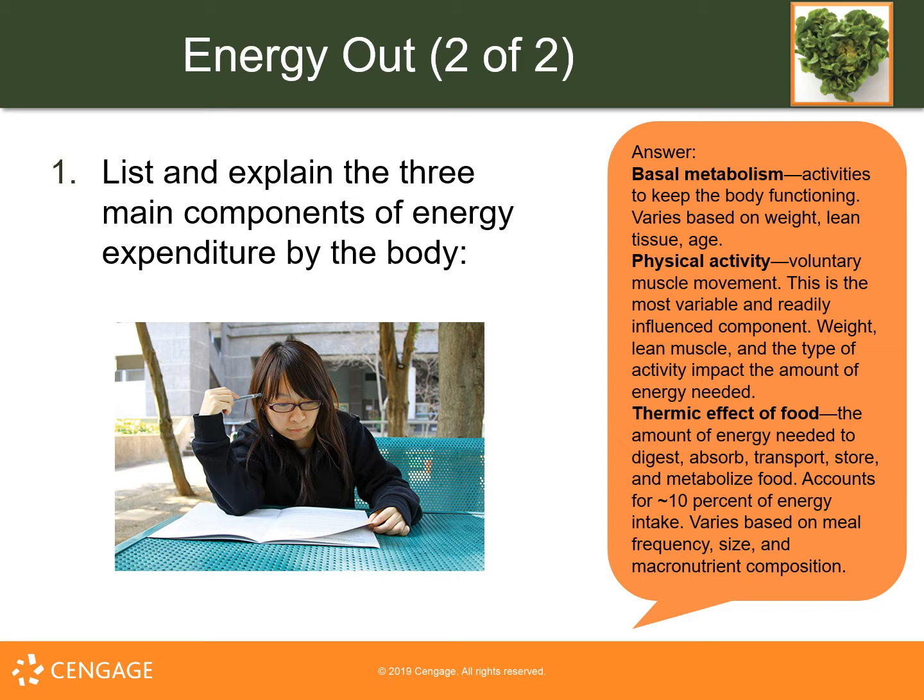Basal metabolism: activities to keep the body functioning; varies based on weight, lean tissue, and age. Physical activity: voluntary muscle movement. This is the most variable and readily influenced component. Weight, lean muscle, and the type of activity impact the amount of energy needed.